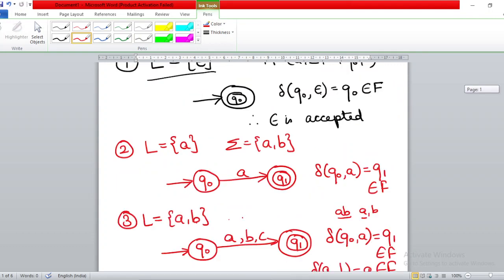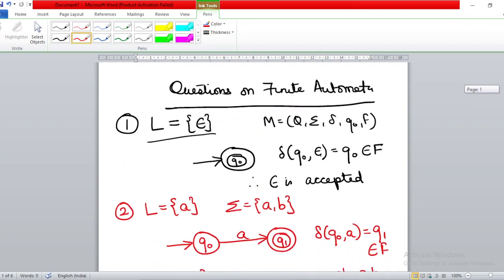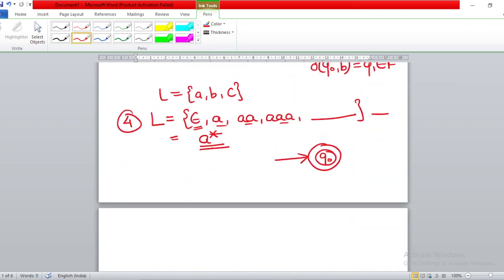The same automata I have made over here for the acceptance of the null string. Now I want 1 a, 2 a's, 3 a's, 4 a's, any number of a's to be accepted. So I will put a loop over here and write a over here.